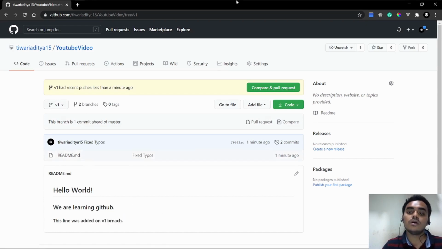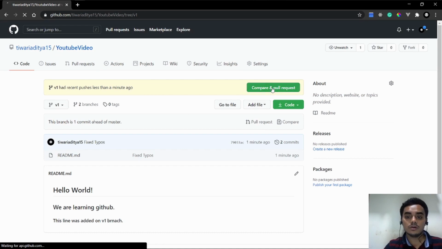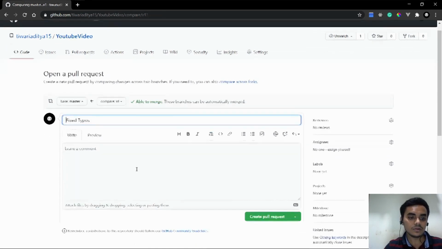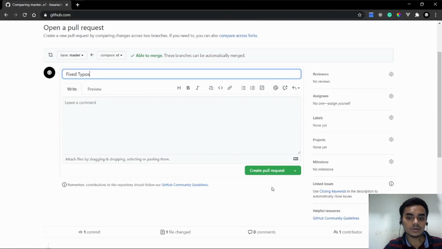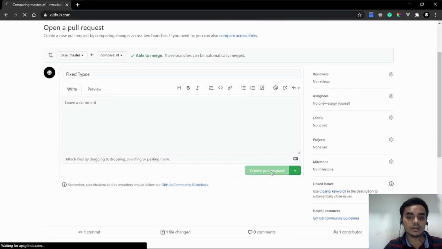It shows here. Now, if you are working on someone else's code, like if you are contributing to someone, you can see this button, compare and pull request. You can do it there as well, but I'm going to show you how you do it. Compare and pull request. Now the pull request that we make, we can see here.